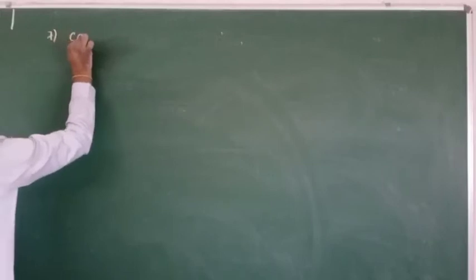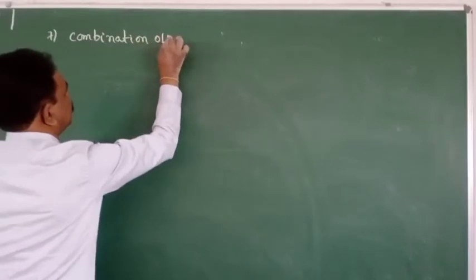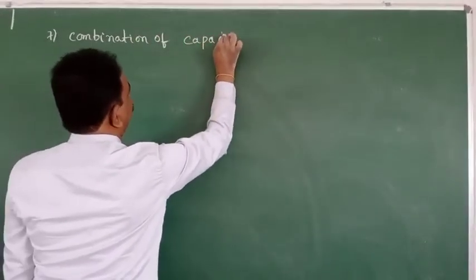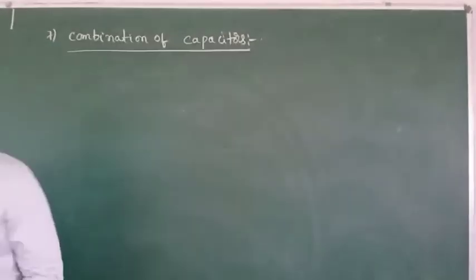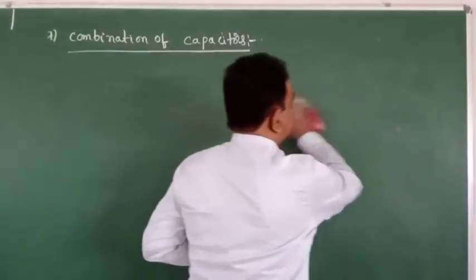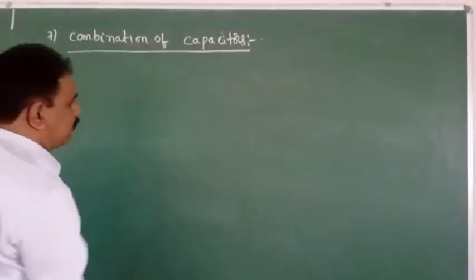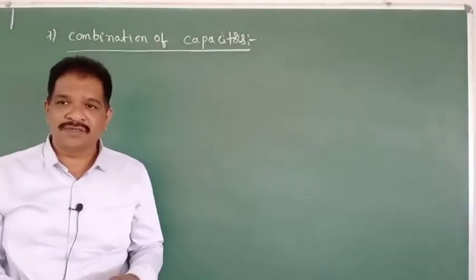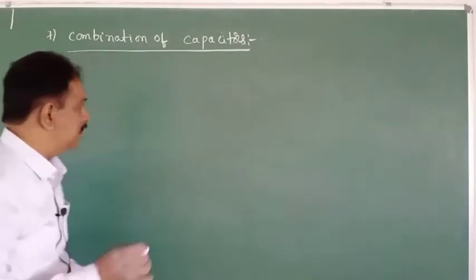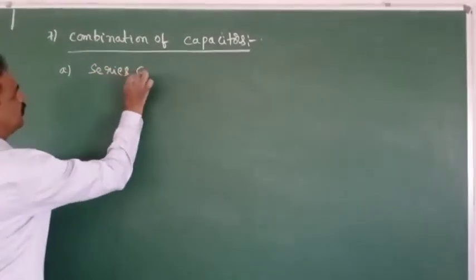Next, 7, combination of capacitors. In this combination of the capacitors, two combinations are there, already you know about it. The first one will be series combination, another one will be parallel combination. So A, series combination.